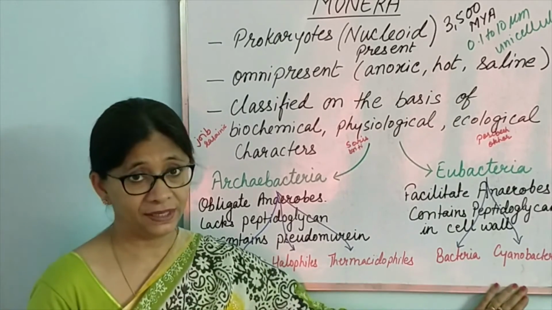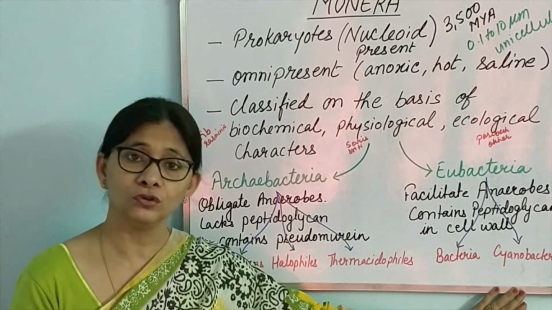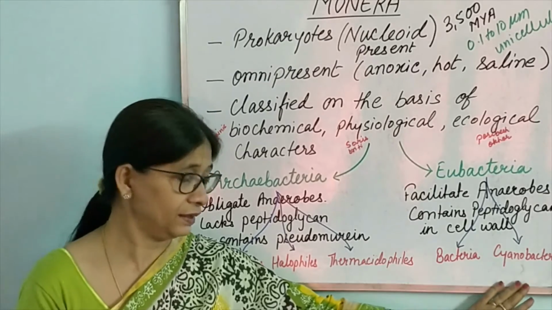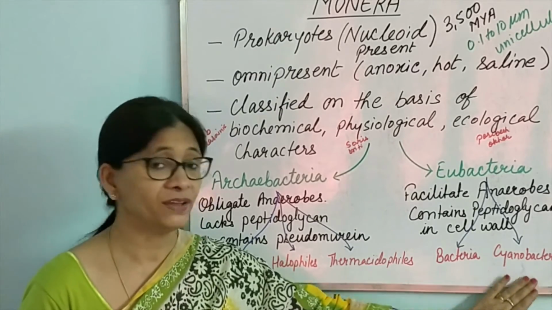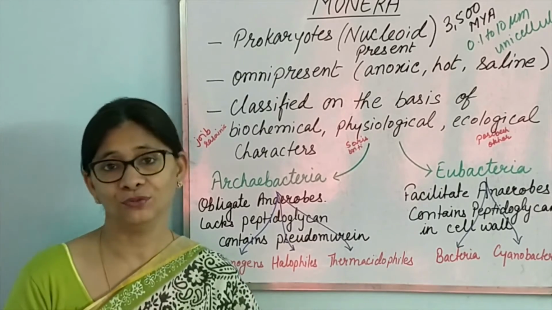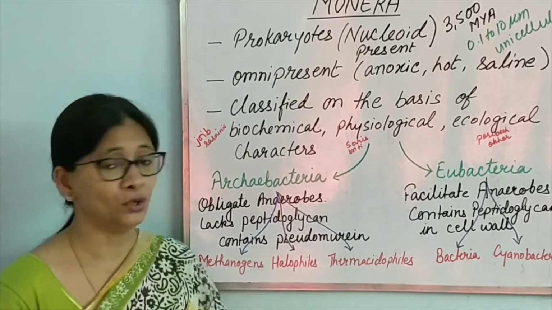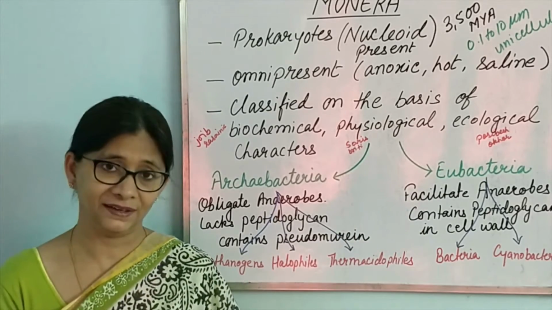Earlier than cyanobacteria, the atmosphere of Earth was anoxic. That means there was no oxygen in the atmosphere. It is because of cyanobacteria that oxygen has come, and so we all should be thankful to cyanobacteria. Now let us see the characteristics of all these different varieties of bacteria.